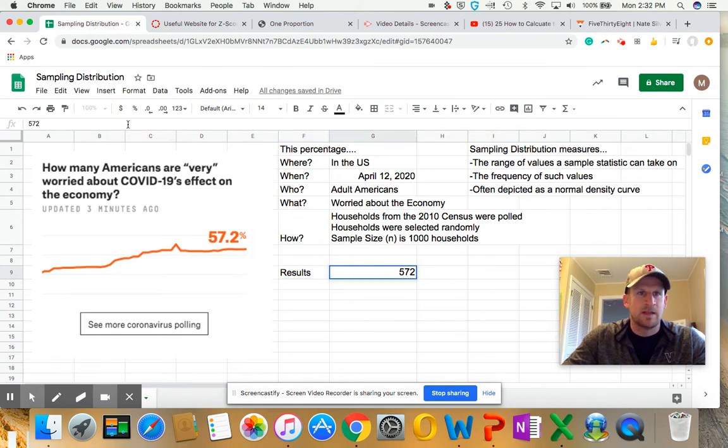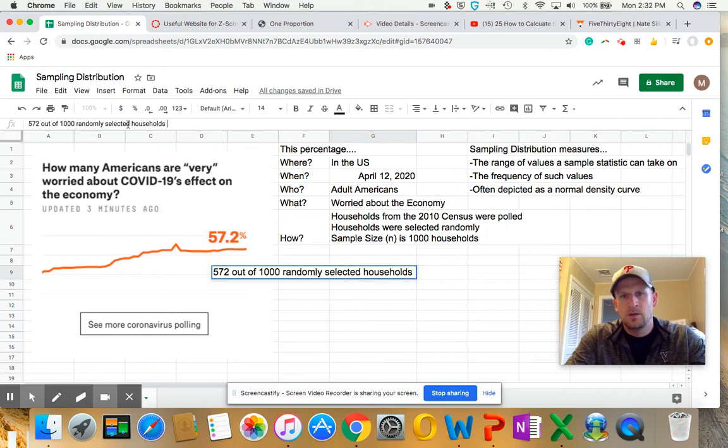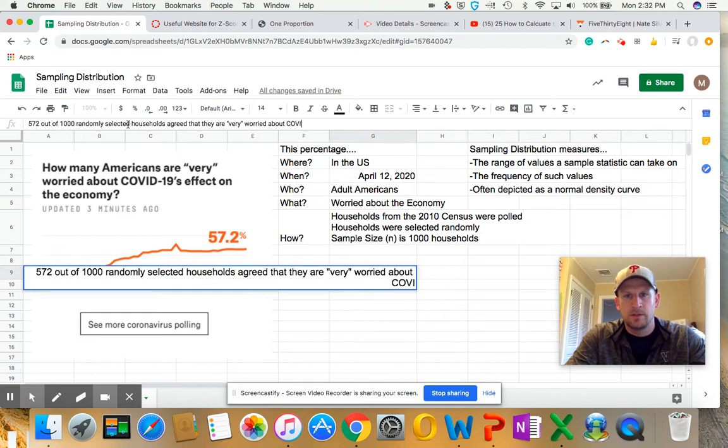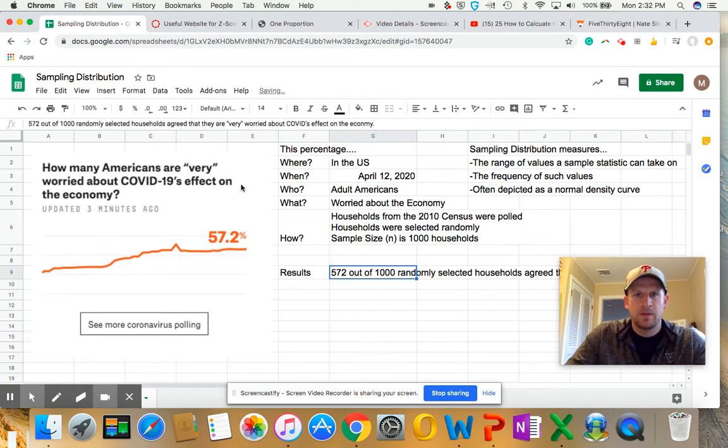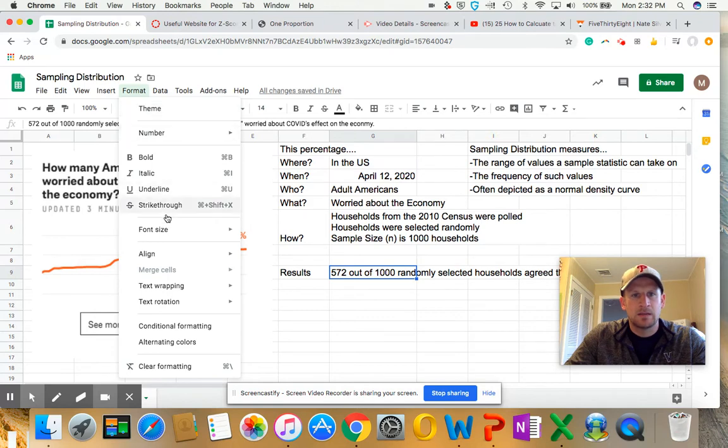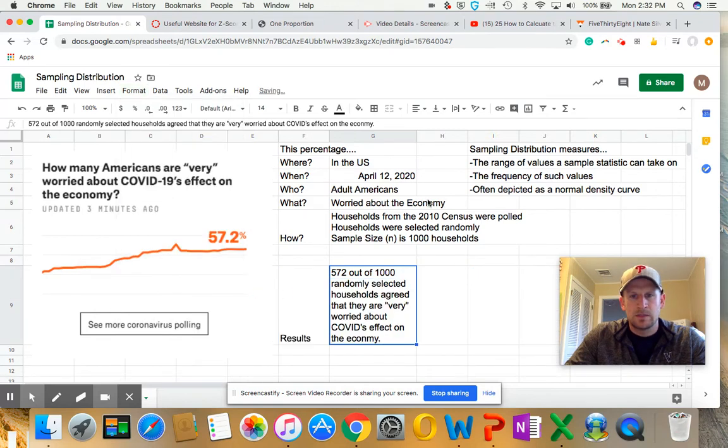We'll say 572 out of 1,000 randomly selected households agreed that they are very worried about COVID's effect on the economy. Okay, and let's wrap this text so we can see this a little bit better.